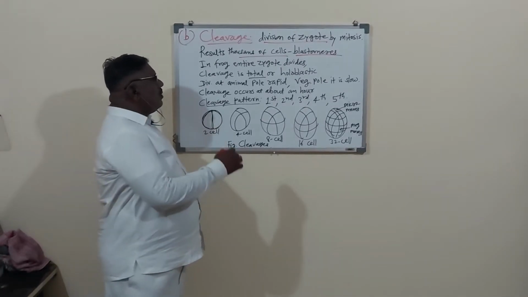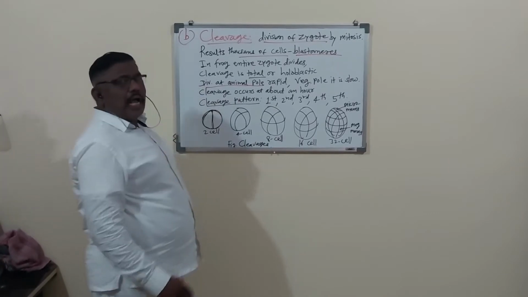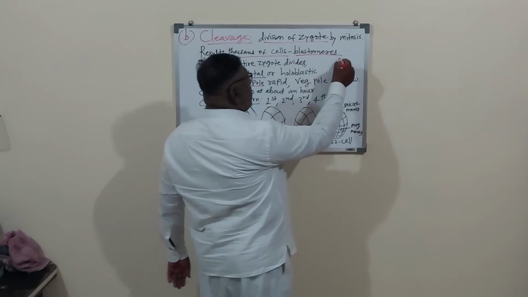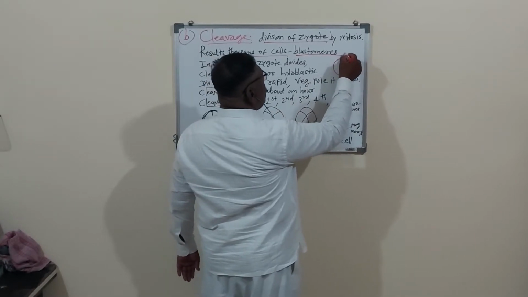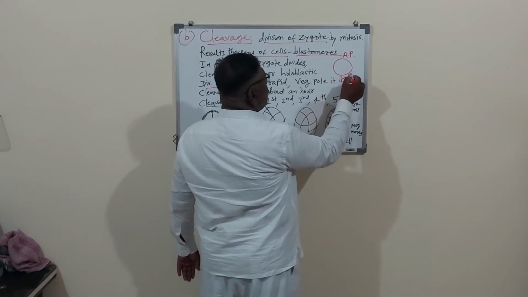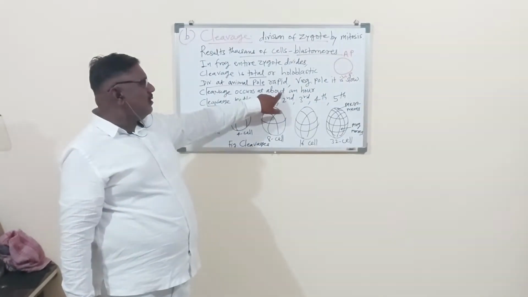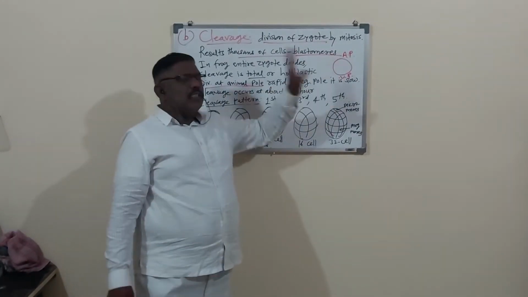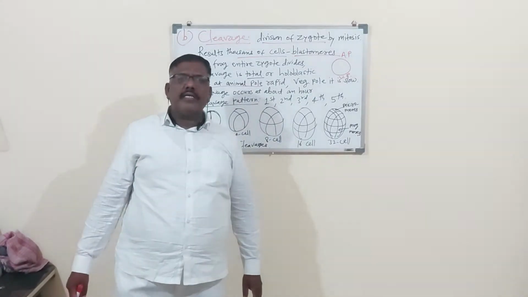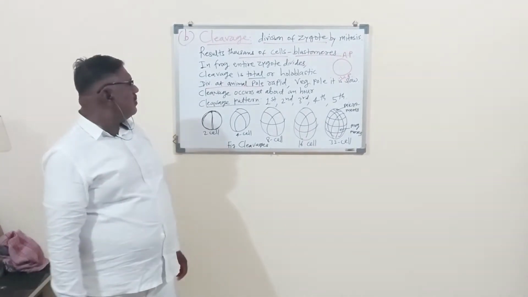Now, division at the animal pole is rapid, very fast. So you know that the egg or the zygote has two poles, this is the animal pole and this is the vegetal pole. So division at the animal pole is rapid, means fast, and division at the vegetal pole is slow. Remember, these are some very important events in the development in the cleavages.